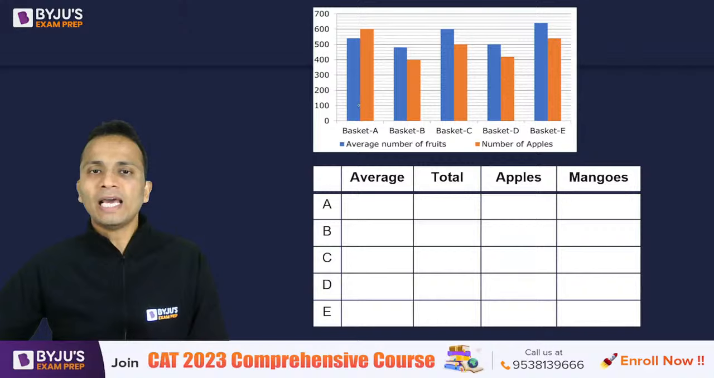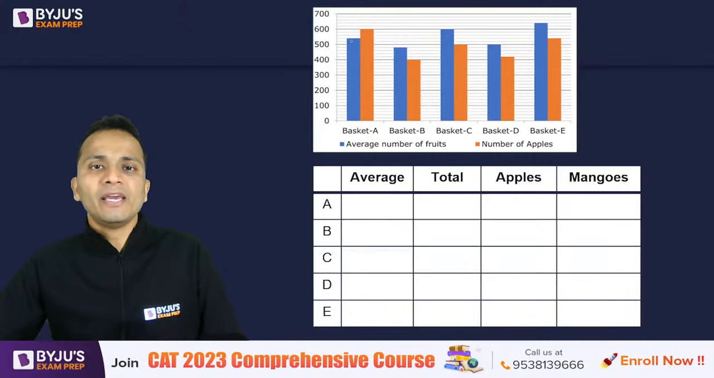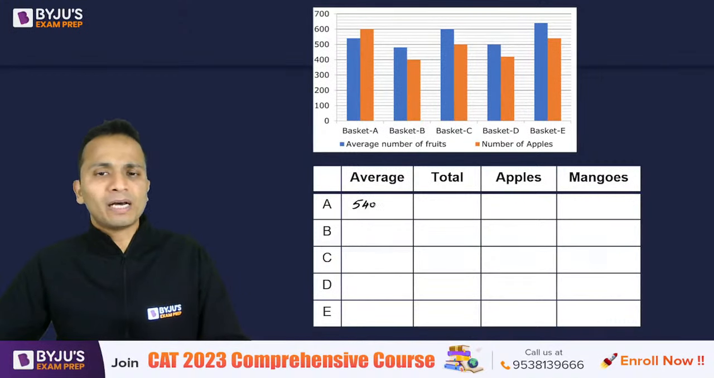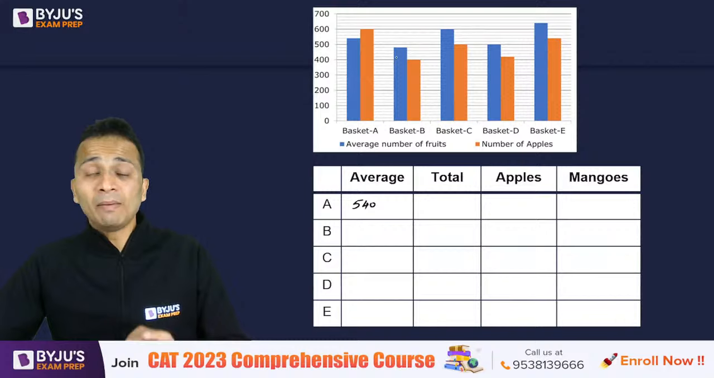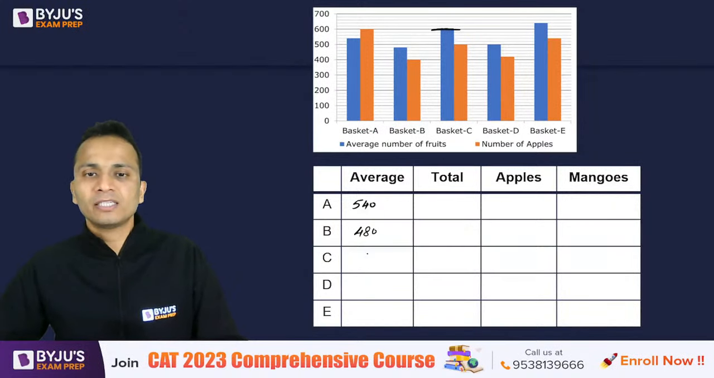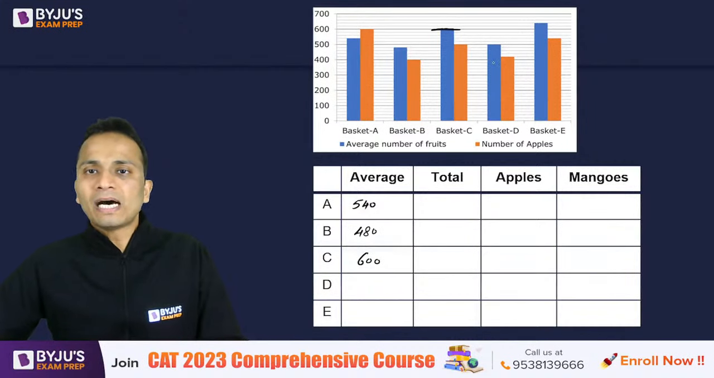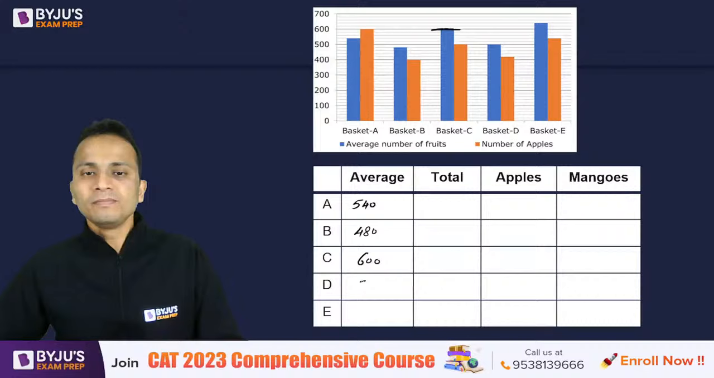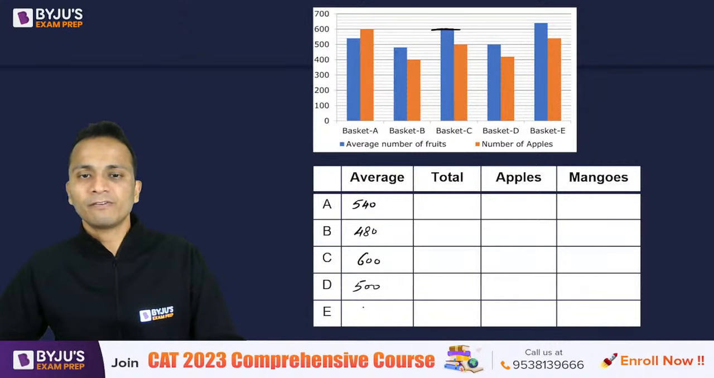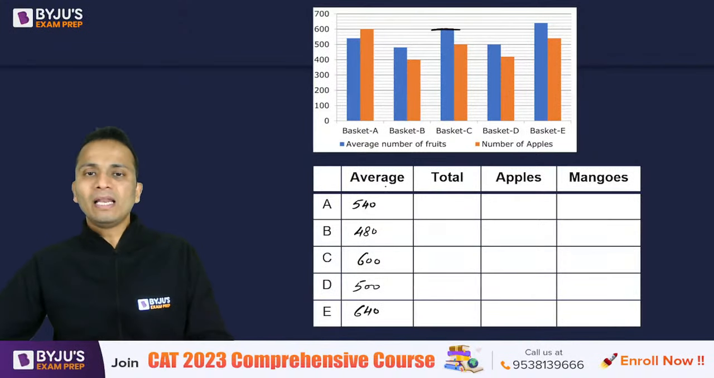Okay. Now, first of all, I'll quickly write the average number of fruits in each of these baskets. In basket A, the value is 500 plus 40, so 540. Then basket B, I'm reading the blue graph, this value is 480. Basket C, this value is 600 as I've marked in the graph. For basket D, the value is 500. And for the last basket, the value is 600 plus 40, so 640. Now I'll multiply all these numbers by 2 to obtain the total number of fruits.